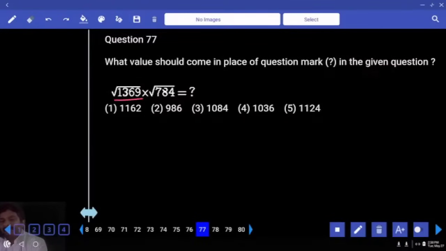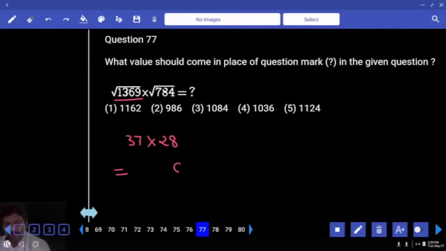This one is also either ends with 3 square or 7 square, with the same logic we discussed in the previous one. We know 40 square already discussed, 1600, and this is a little bit less than that. Correct? What is 35 square? 1225. Our number is more than that. Hence it cannot be 33. It should be 37. So here I have 37 into 28.